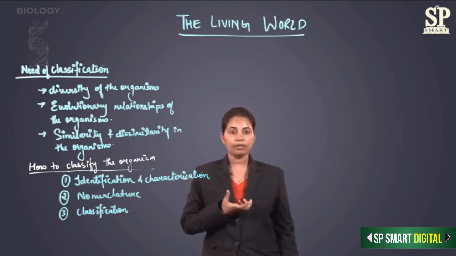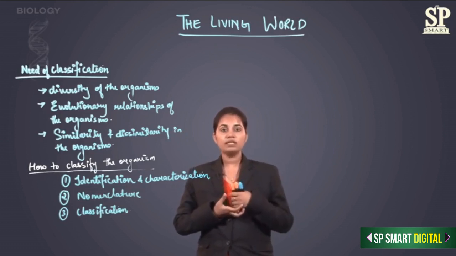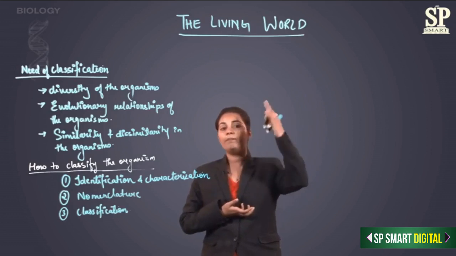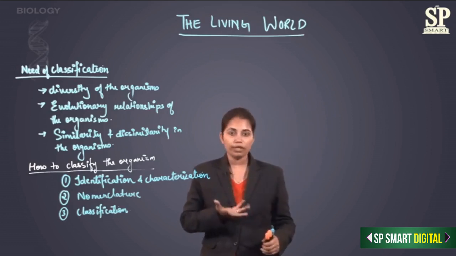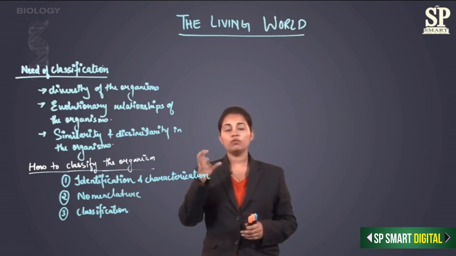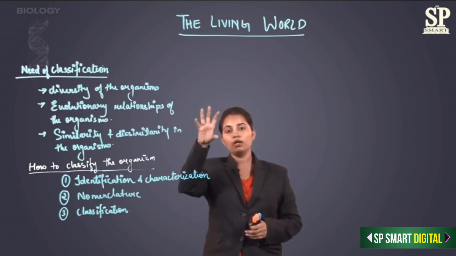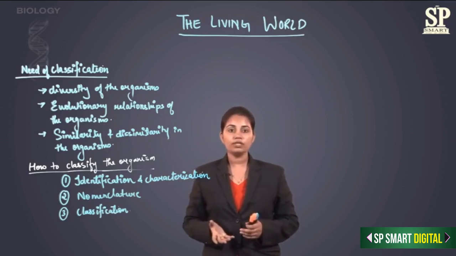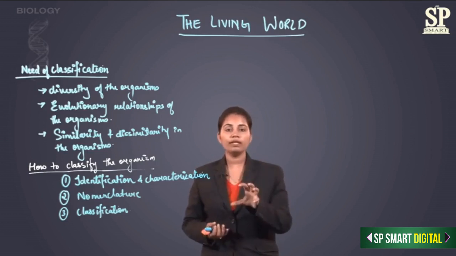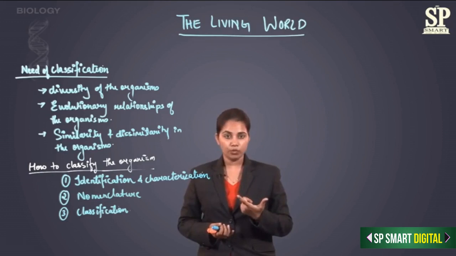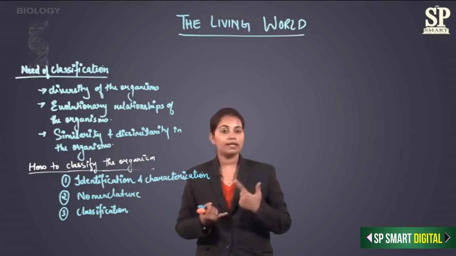Now I'm going to take my organism and I'm going to see the similar characteristics from those data, and I'm going to compare those similarities and dissimilarities with my new organism. Once I get a similar characteristics, or supposing I have got this group which is sharing some common characteristics with my new organisms, so I can have a possibility of putting my new organism into that group, right? So first I need to identify that group. I need to identify that organism. So that is my first step, that is identification.